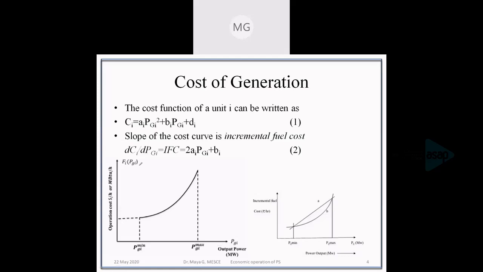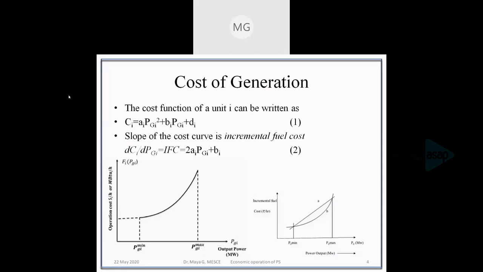That is dCi by dPGi. What is the change in the cost for a change in generation? That is the incremental fuel cost. And we can get it by differentiating equation number 1. So differentiating equation number 1 will give the incremental fuel cost, which is represented by IFC as 2 Ai PGi plus Bi, where Ai and Bi are constants. So for a particular unit, these are the cost function and incremental fuel cost function.